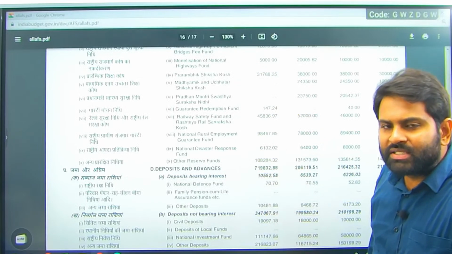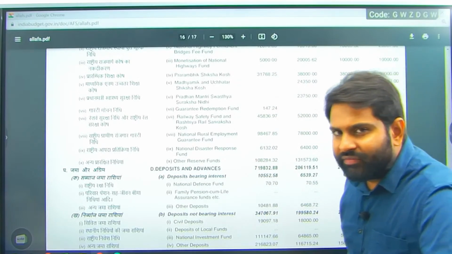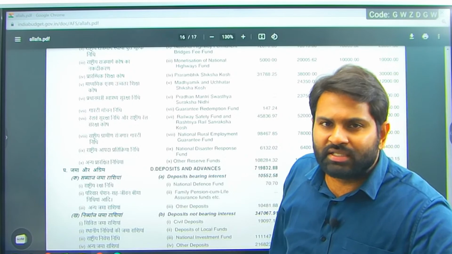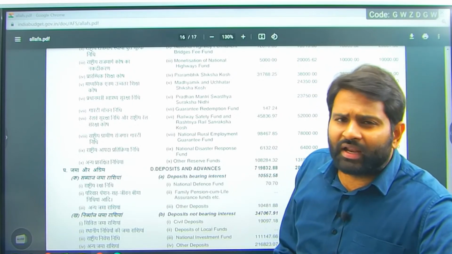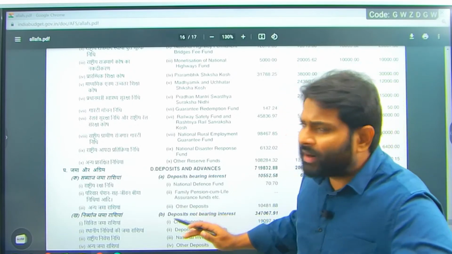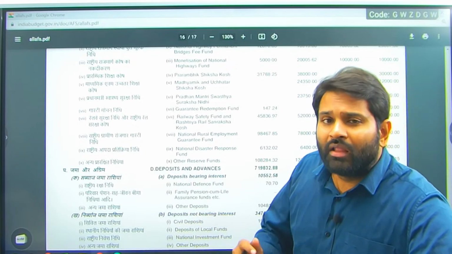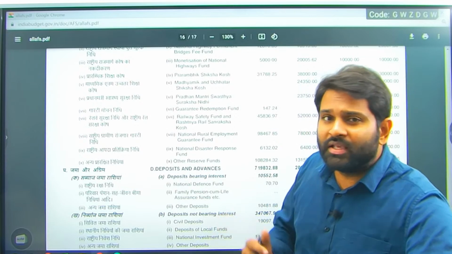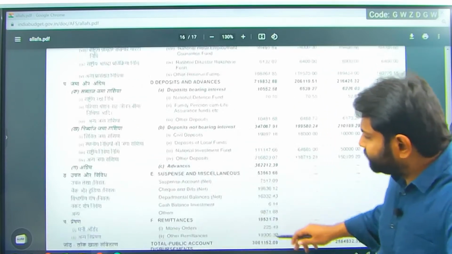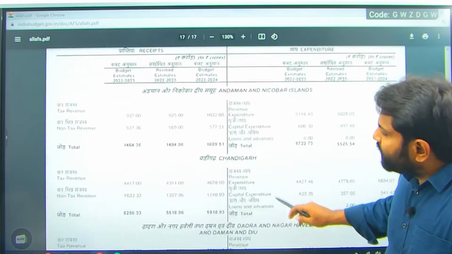When you don't understand the Consolidated Fund of India, when you don't understand the contingency account, when you don't really have clarity on the public account, you can open up and see this particular annual financial statement and you will understand these are the different heads where money is going into. So that's it.